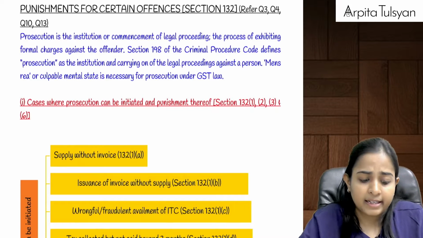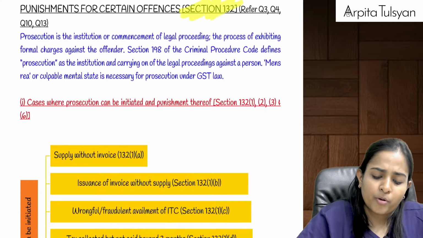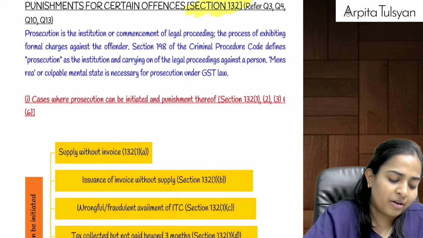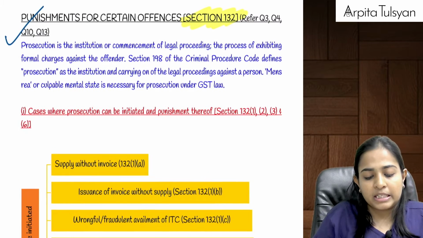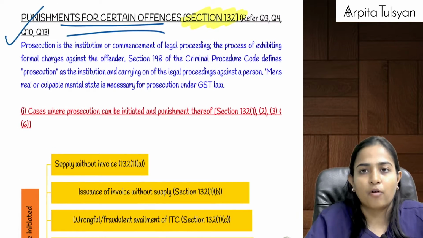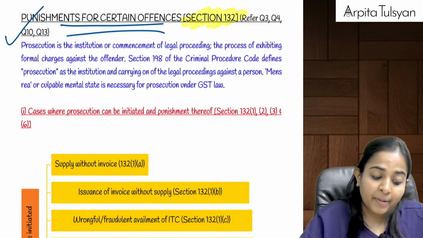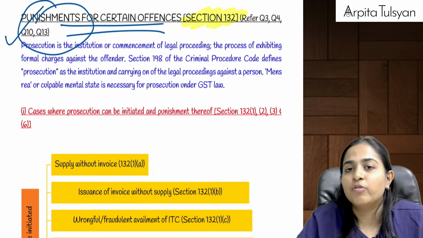Are you clear till here? Okay, going on to the most important section of the chapter, that is section number 132. Section 132 talks about punishment for certain offences. Now here they are telling punishment. Section 122 we studied was about penalty.